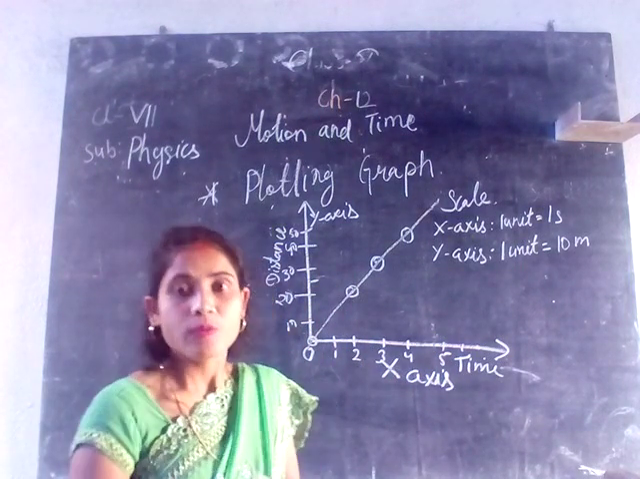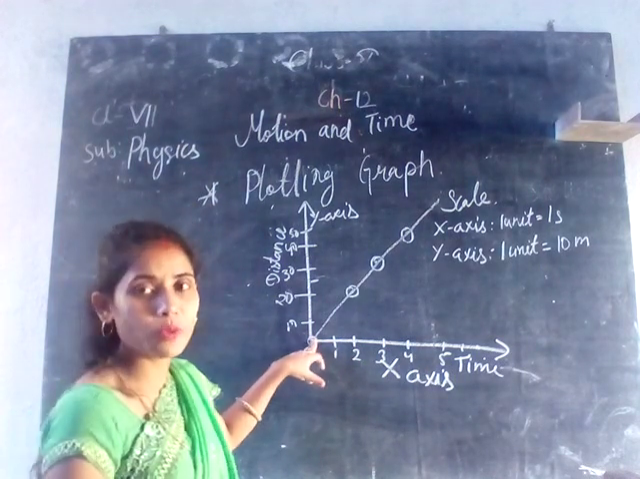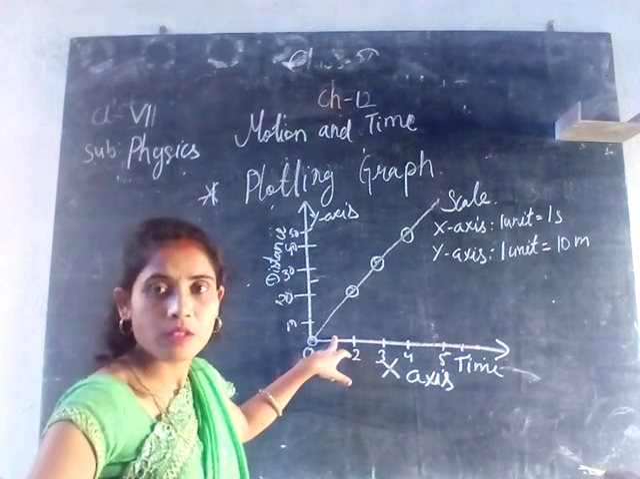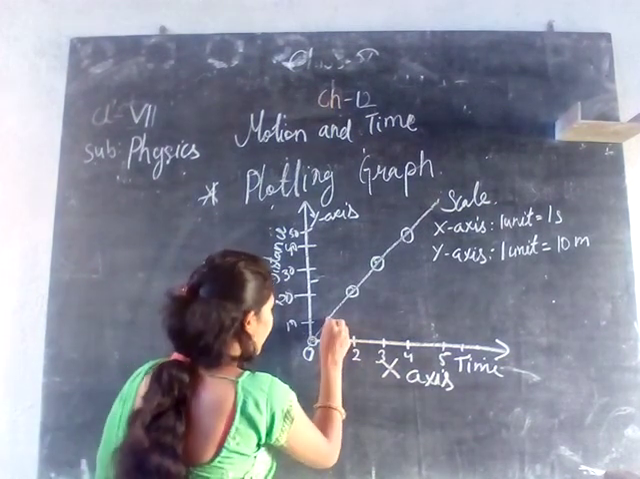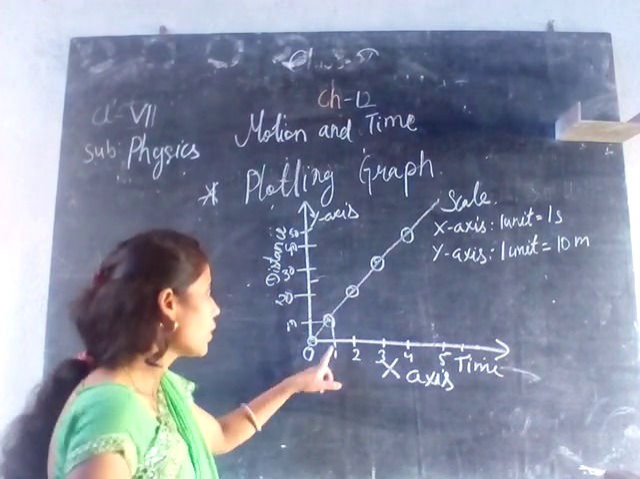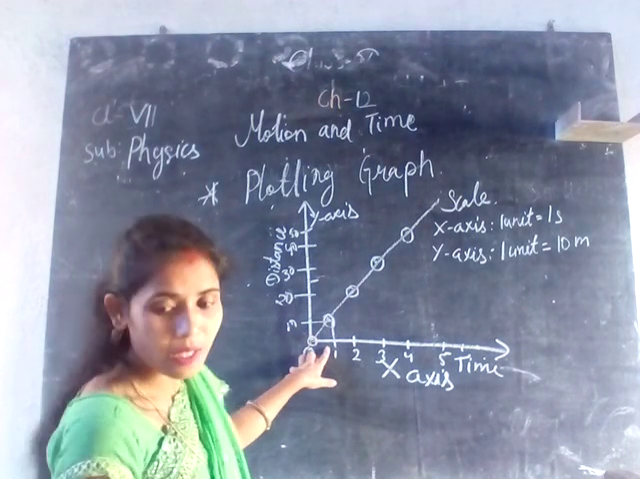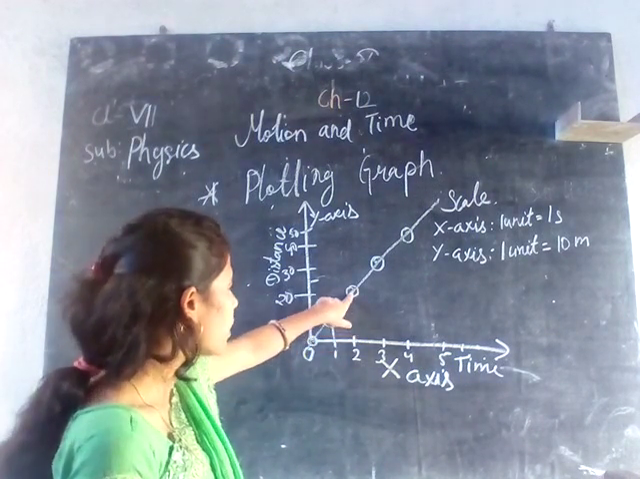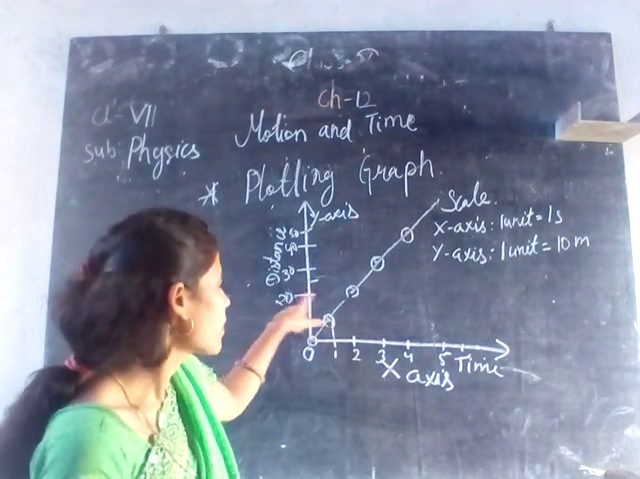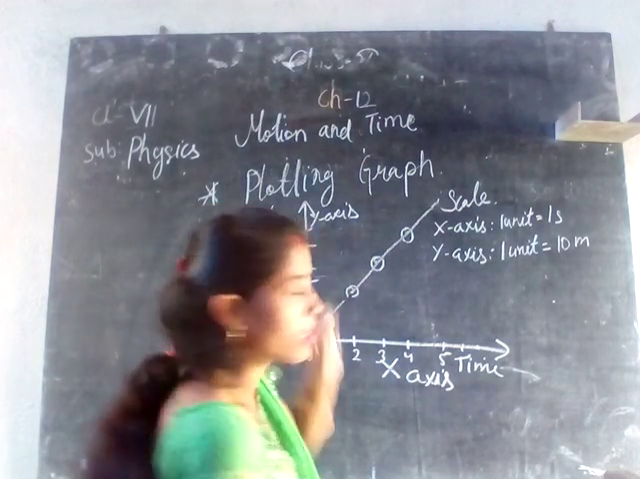For the first point, when an object has taken 0 time, it will have covered 0 distance. Then when it has reached 1 second, the object will have covered 10 meters. So 10 meters has been covered in 1 second. Similarly, in 2 seconds, 20 meters has been covered by the body. Then in 3 seconds, 30 meters has been covered. In 4 seconds, 40 meters has been covered.